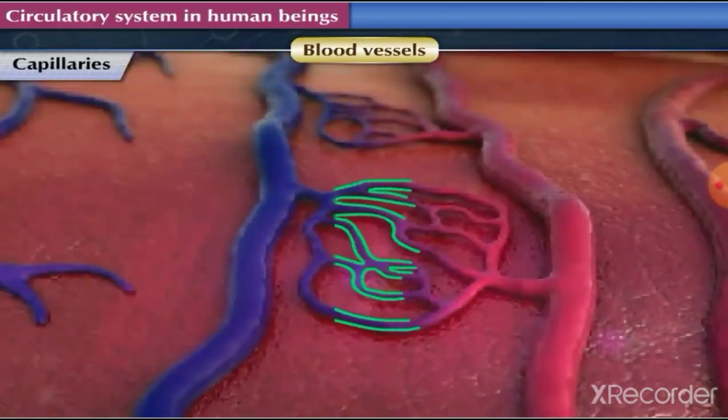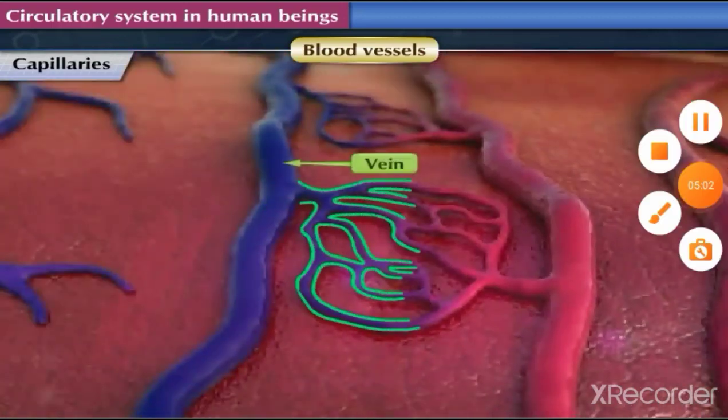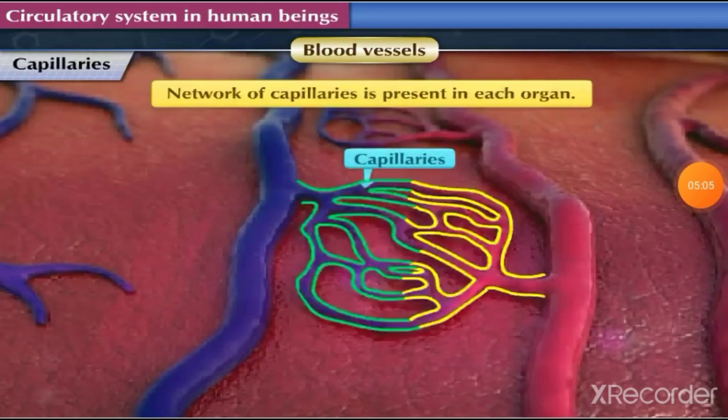Capillaries unite together to form the vessels of more diameter called veins. This network of capillaries is present in each organ.